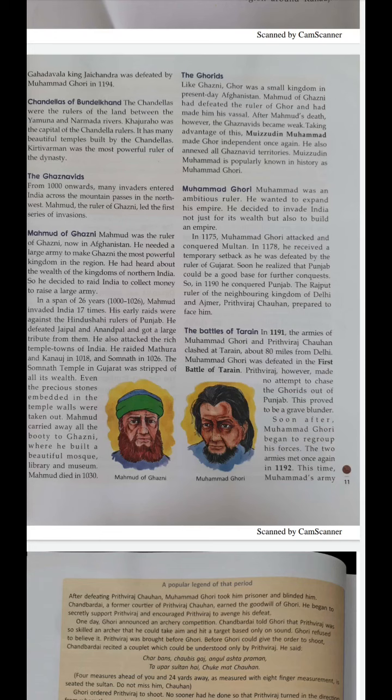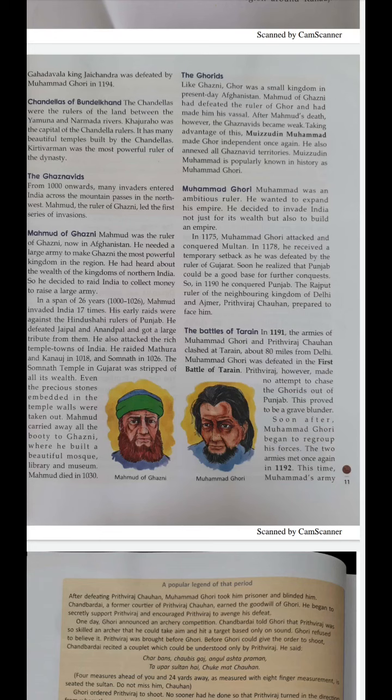Even the precious stones that were embedded in the temple walls. That means if you go to an old temple, a big temple, you will see in the walls beautiful paintings used to be done, and with precious stones they used to engrave the images of the gods and goddesses, isn't it? So there also he found precious stones embedded in the wall. So he took away all the wealth from the temple and carried away all the booty to Ghazni.